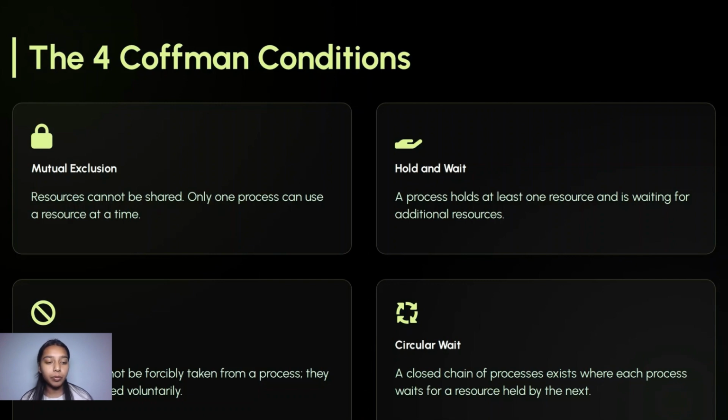Third, no preemption. Resources cannot be forcibly taken from a process. They must be released voluntarily. Fourth, circular wait. A closed chain of processes exists where each process waits for a resource held by the next.